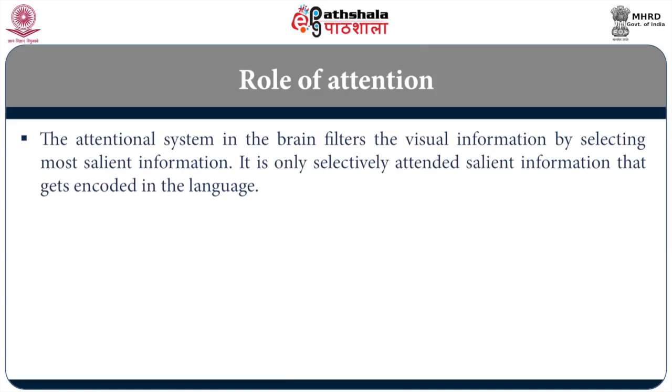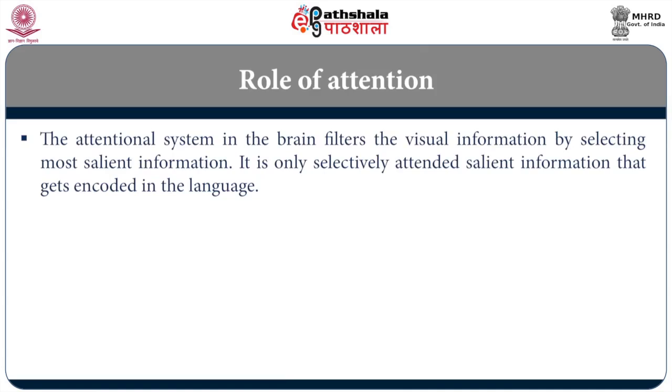Meaning, we will only speak about what we attend to. There is a rich scene in front of you, lots of things are happening in that scene, but your native language makes you pay attention to certain aspects of that scene, and you will speak only about that. In fact, research has shown that Chinese and Japanese speakers pay much more attention to the background.